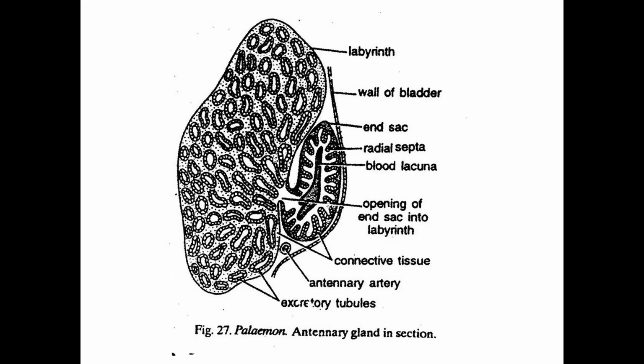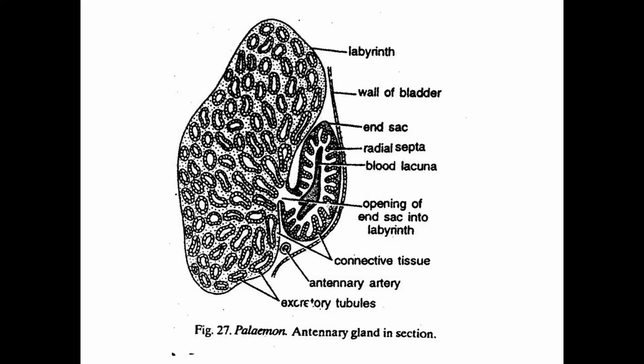So first, the blood from the body, which has the nitrogenous waste, comes inside the end sac. The end sac actually removes the nitrogenous waste. Most of the nitrogenous waste in the form of ammonia is absorbed, taken from the blood by the end sac, and then this blood goes to the labyrinth.